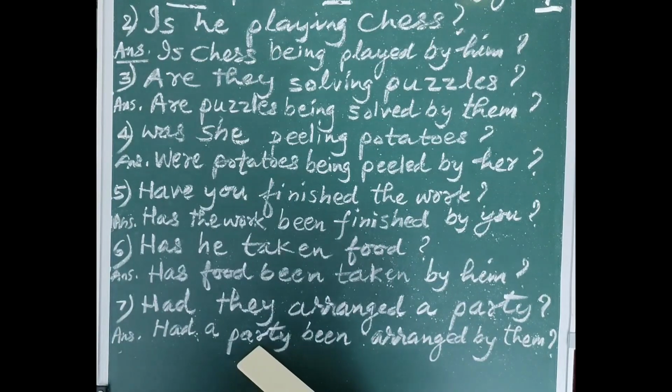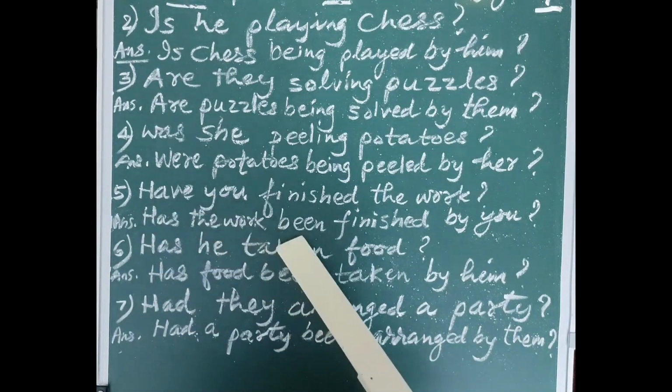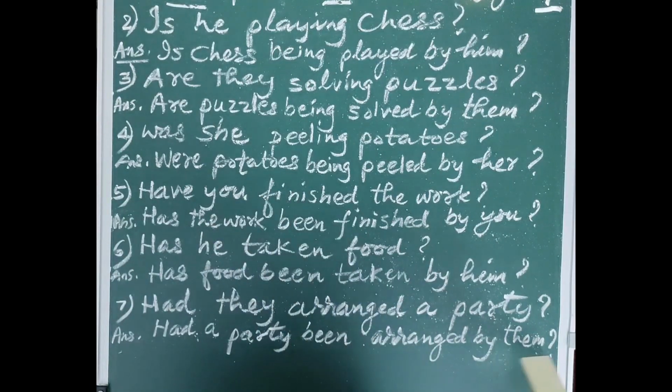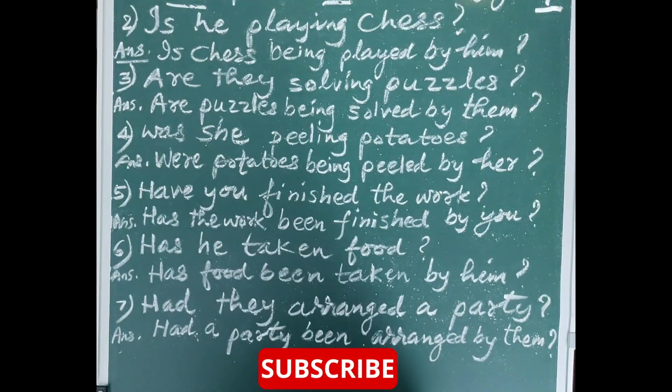Now there is no need of analyzing whether it is singular or plural, because had can go with anyone, but you have to be very careful. The friend of had is been, the friend of has is been, the friend of have is been, and it should be written, because these are all perfect tenses, and in this way we can convert sentences having helping verbs into passive voice. Let us see more examples.